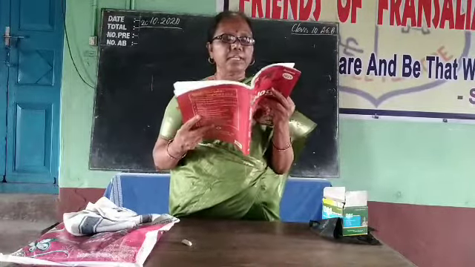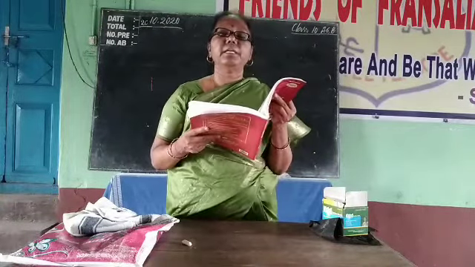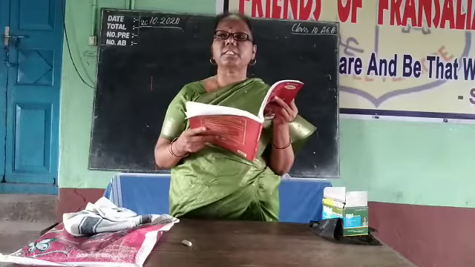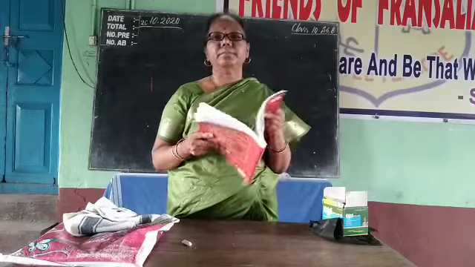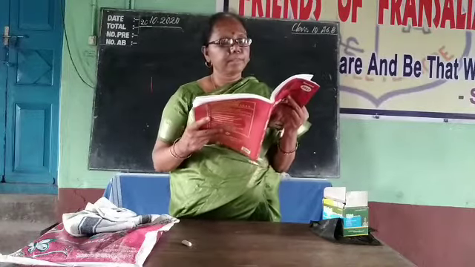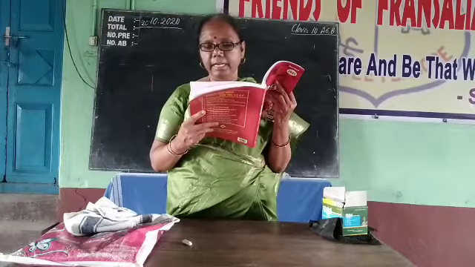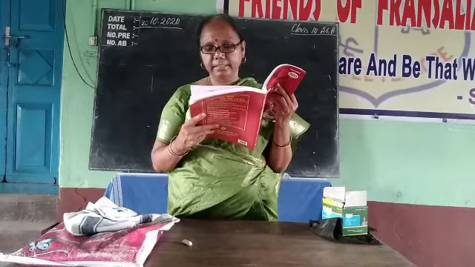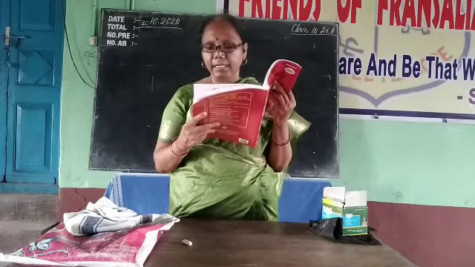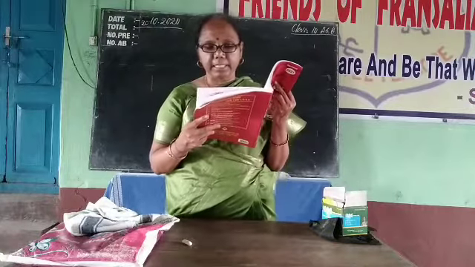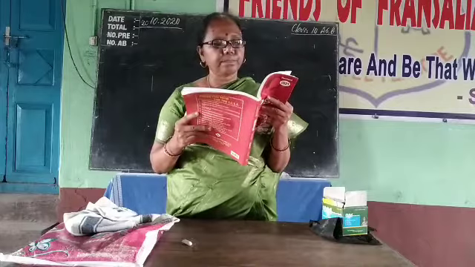Then next one, 3. What is part 3? Pulmonary vein. From the lungs it brings oxygenated blood to the left atrium. What is 4 there? Atria relaxing. Then next one, 5.